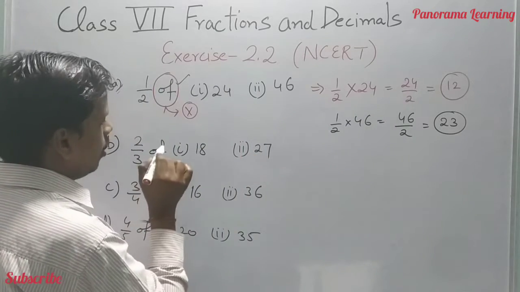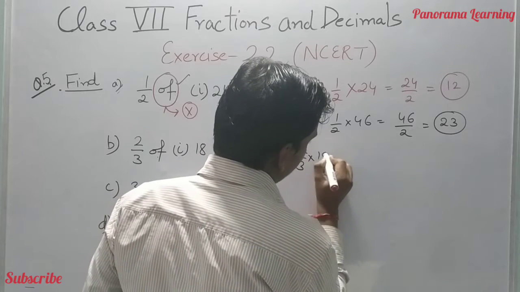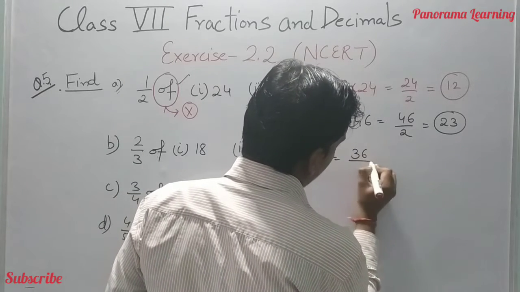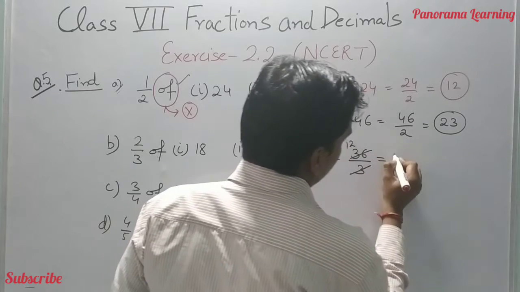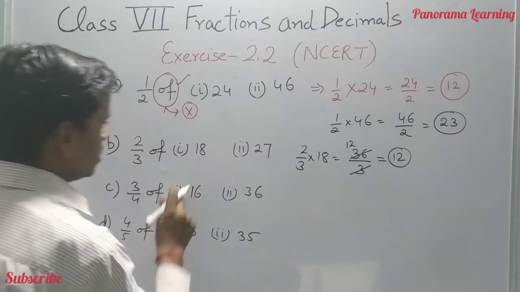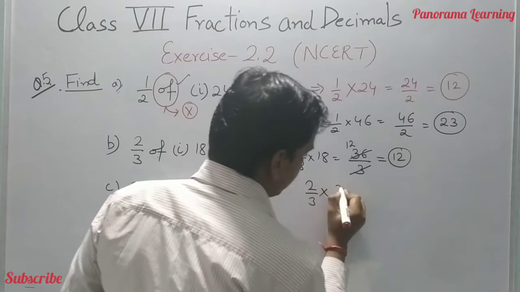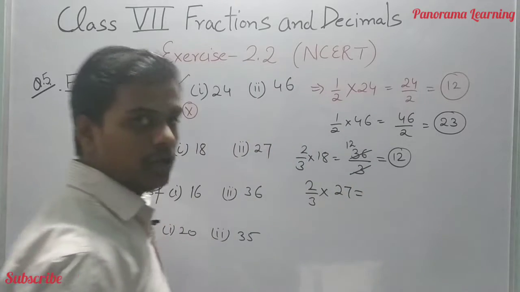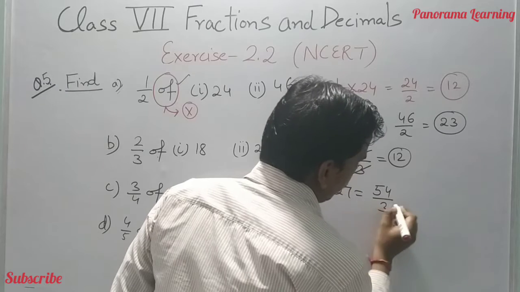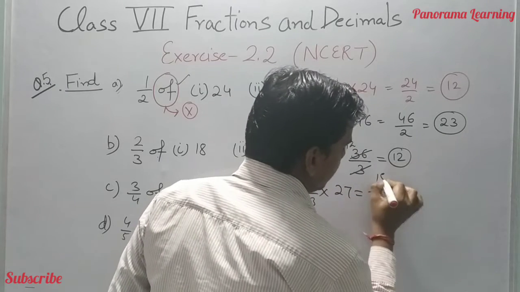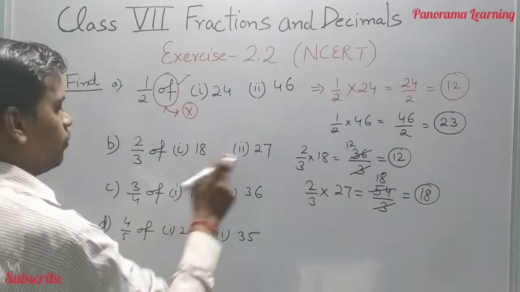2 by 3 of 18 is simply equal to 36 divided by 3, and when we divide by 3 we come up with 12. So 12 is the correct answer. Then 2 by 3 of 27, we come up with the answer 54 by 3. When we divide by 3, we come up with the answer 18. So 18 is the correct answer of 2 by 3 of 27.